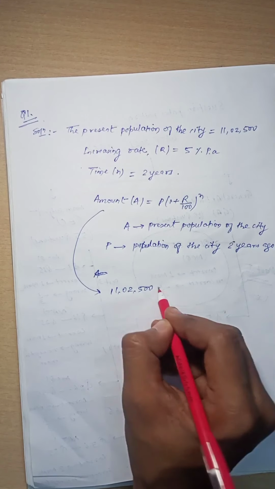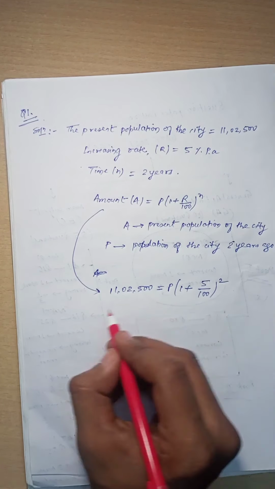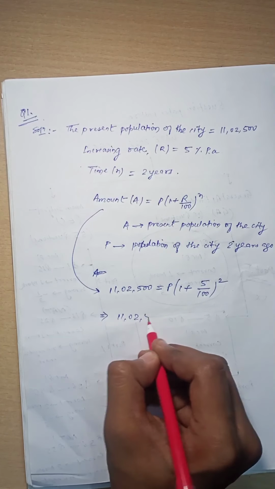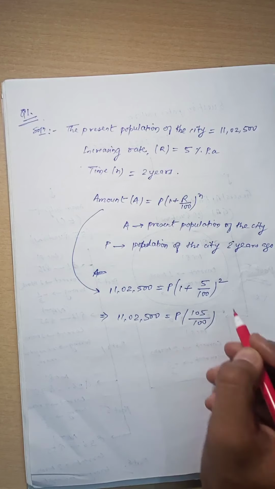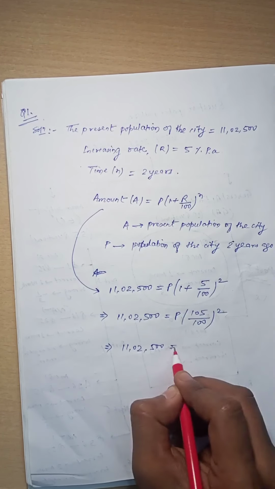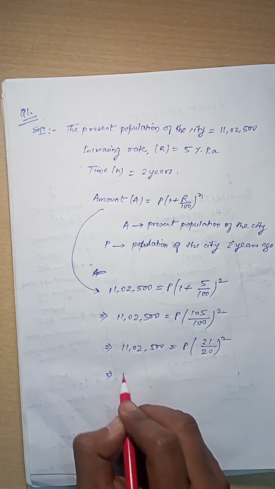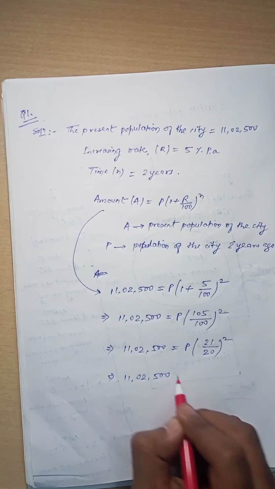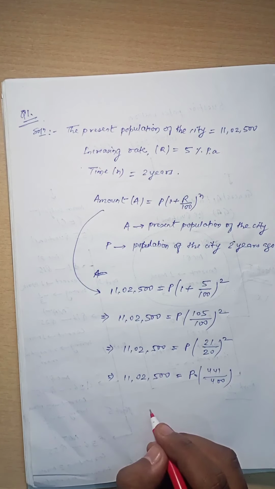Now putting all the data in the above formula, 11,02,500 is equal to P multiply 1 plus 5 by 100 square. 11,02,500 is equal to P multiply 105 divided by 100 square. 11,02,500 is equal to P multiply 21 by 20 square. 11,02,500 is equal to P multiply 441 divided by 400.